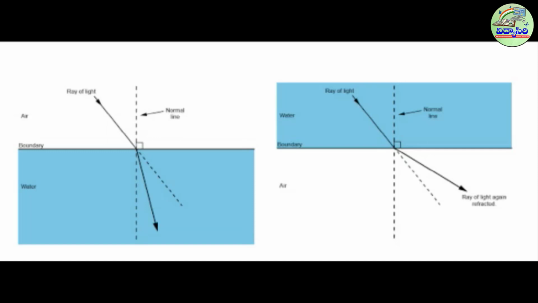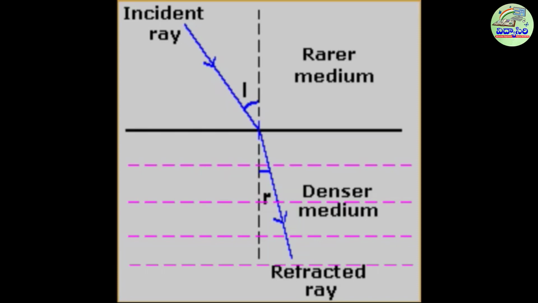Observe these two figures. In the first figure, when light travels from air to water, it went towards the normal. In the second figure, when light travels from water to air, it went away from the normal. Already I said to you that the speed of light changes from medium to medium. Here the dotted line is normal to the boundary. The speed of light in air is more than the speed of light in water. So air is called optically rarer medium and water is called optically denser medium.